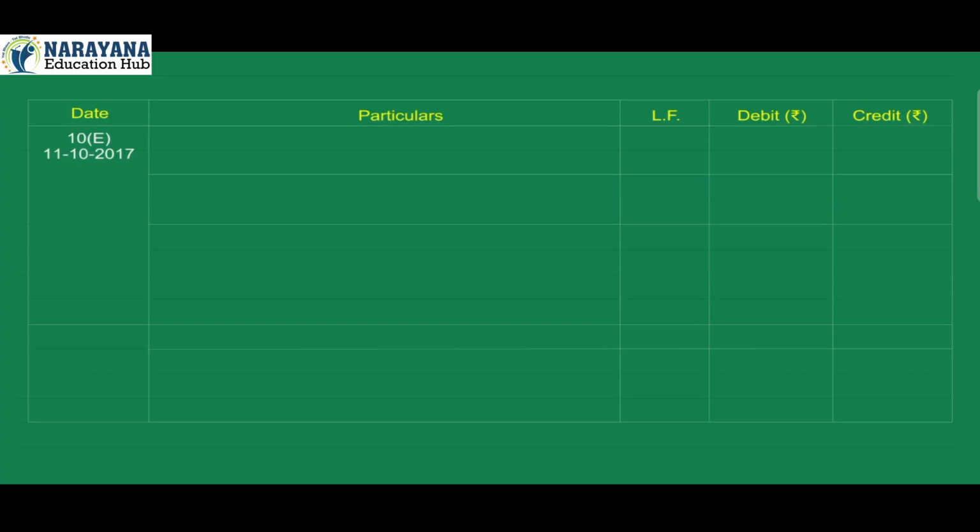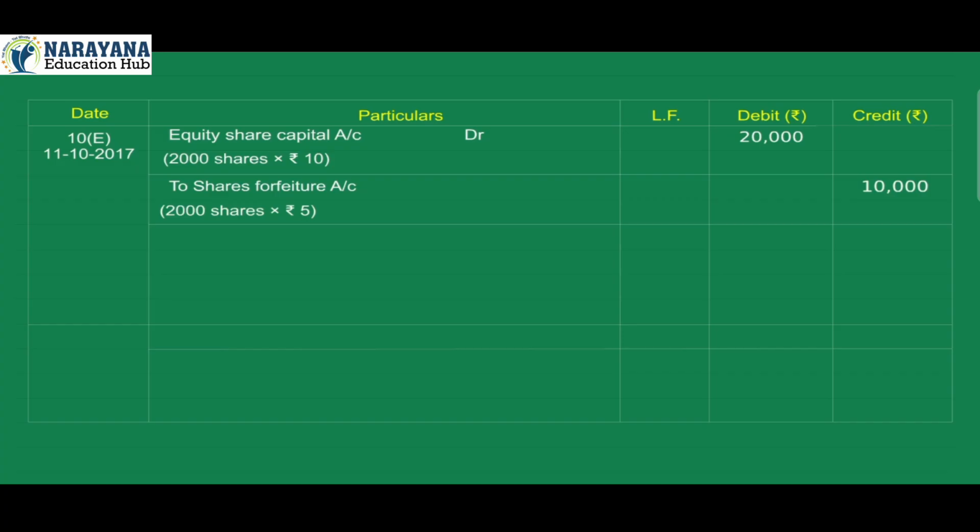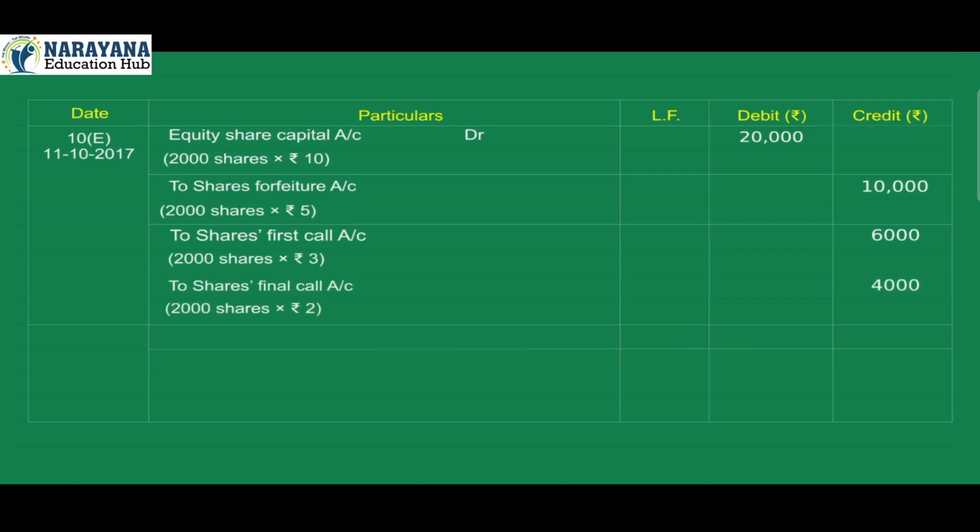11 October 2017. Equity share capital account debit 20,000 (2,000 shares × rupees 10). To share forfeiture account credit 10,000 (2,000 shares × rupees 5). To share first call account credit 6,000 (2,000 shares × rupees 3). To share final call account credit 4,000 (2,000 shares × rupees 2). Being forfeiture of 2,000 shares of Girish for non-payment of share final call.